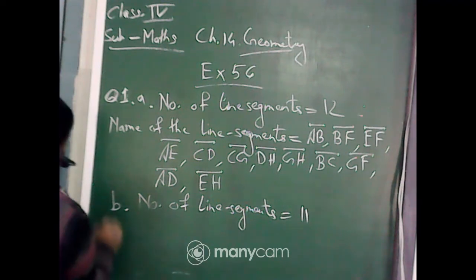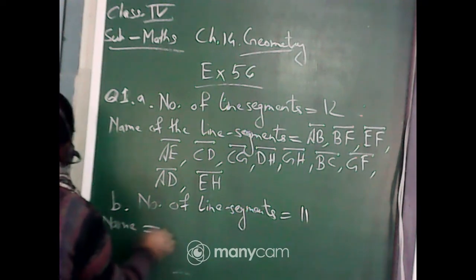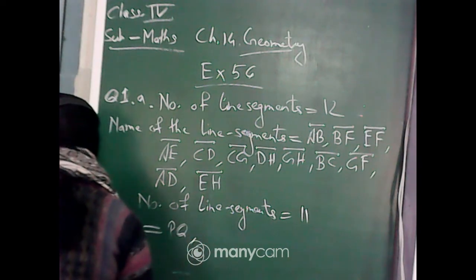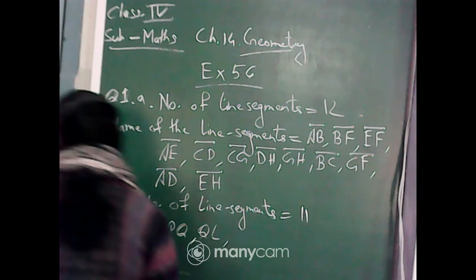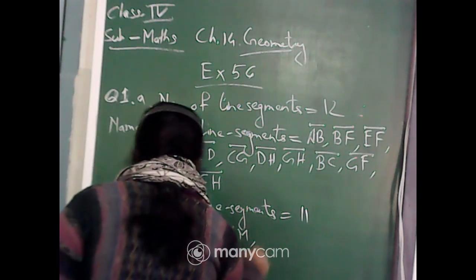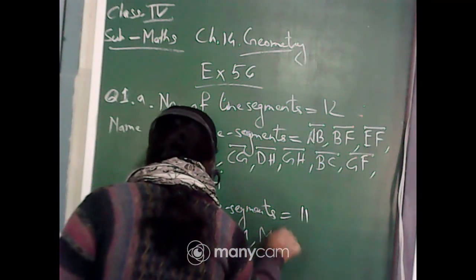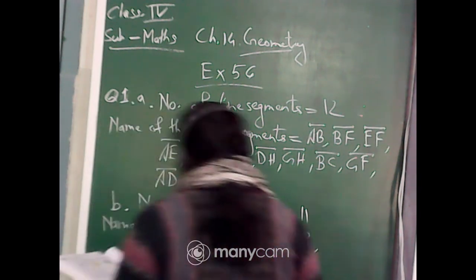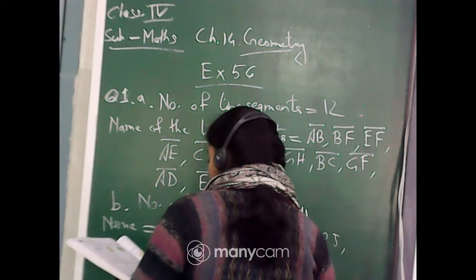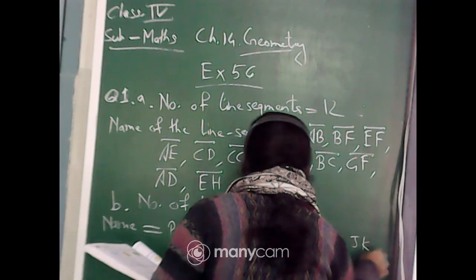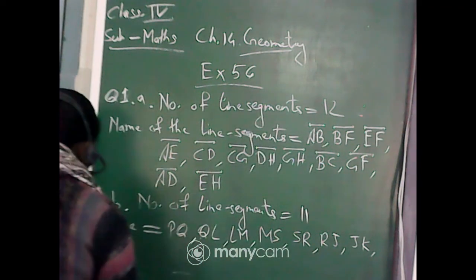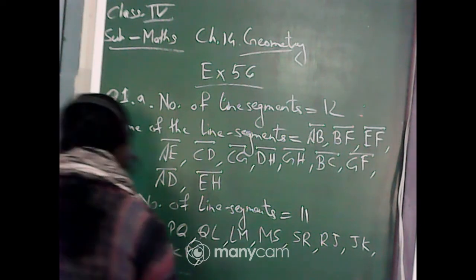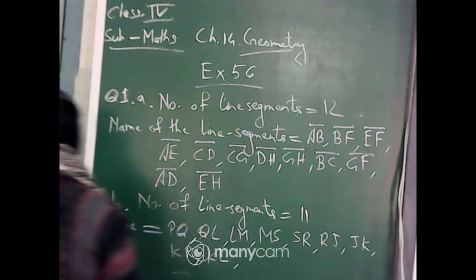Now name of the line segments, it is starting from PQ, then QL, LM, MS, SR, then RJ, JK, KP, then KL and KM.